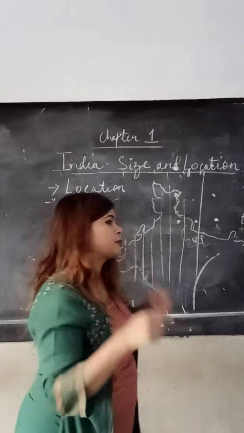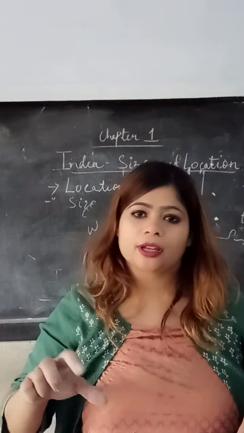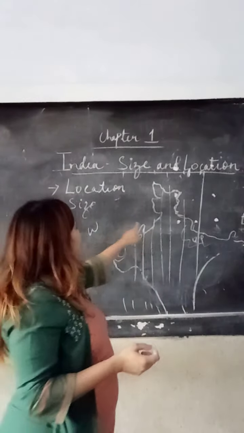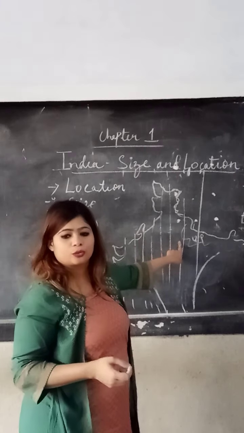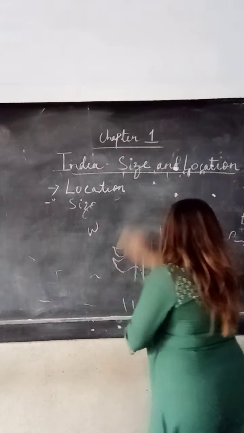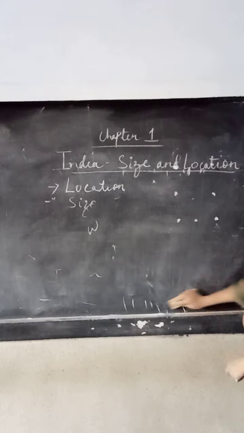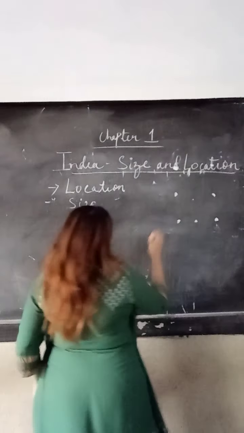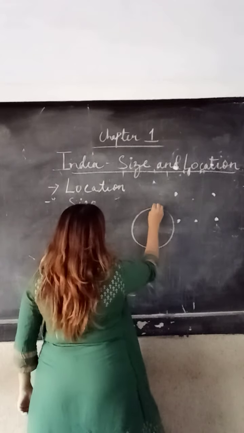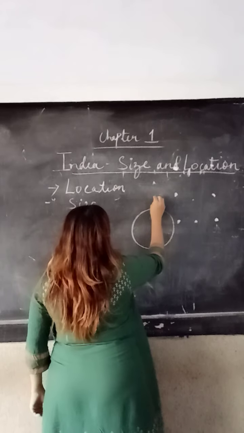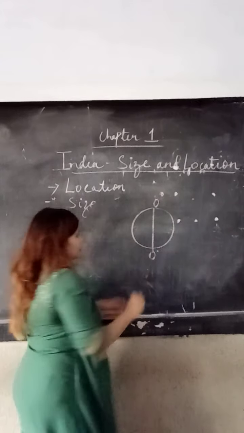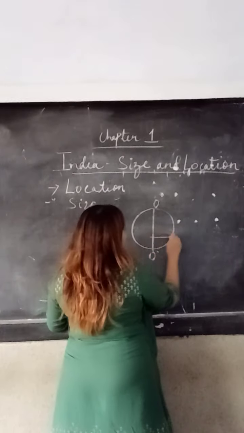How? I will explain. Children, the first concept is, let us understand the difference between one longitude. I will show you how. This is our earth. This is 0 degree longitude, known as the prime meridian.